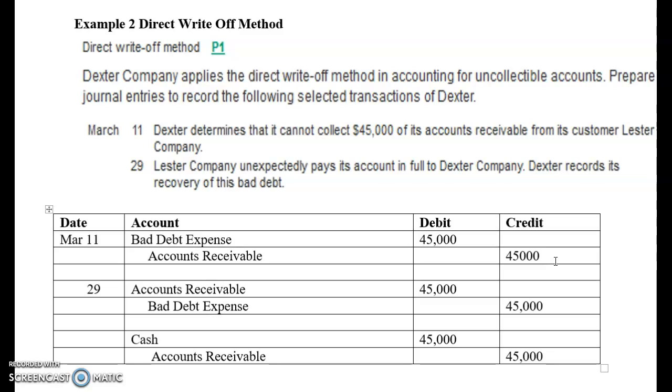Miraculously, out of the clear blue, Dexter collects from Lester. Dexter collects from Lester. Is that right? Yeah, okay. Anyways, this sounds funny. All right, so this is the entry. We put the accounts receivable back on the books. So we do the opposite of the March 11th entry. So look at this. Accounts receivable is debited and bad debt expense is credited. So we just flip over the March 11th.